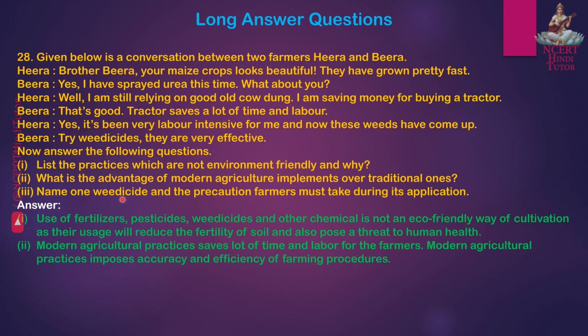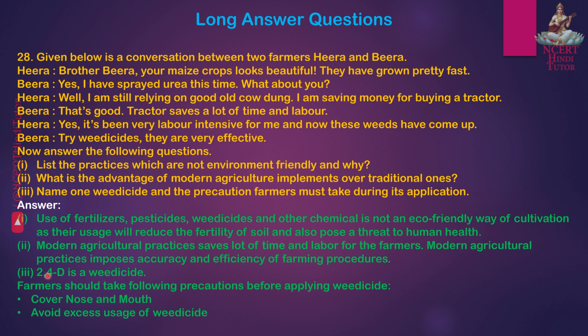Question 3. Name one weedicide and the precaution farmers must take during its application. Answer: 2,4-D is a weedicide. Farmers should take the following precautions before applying weedicide. Cover nose and mouth and avoid excess usage of weedicide.